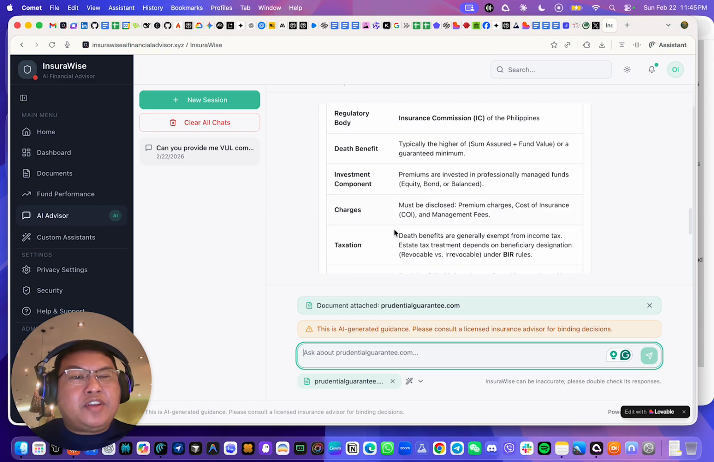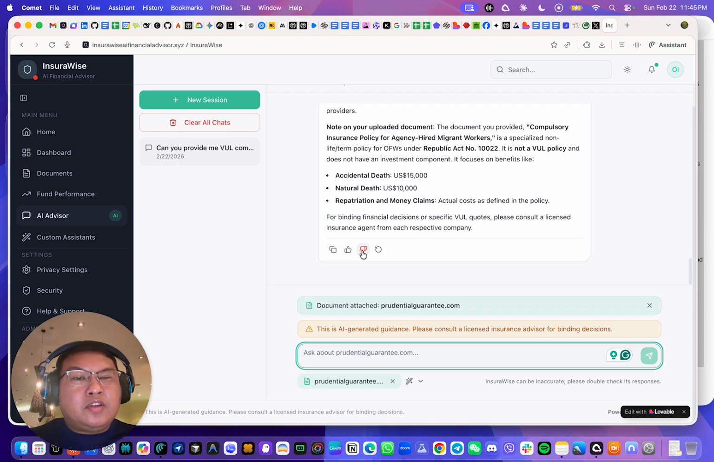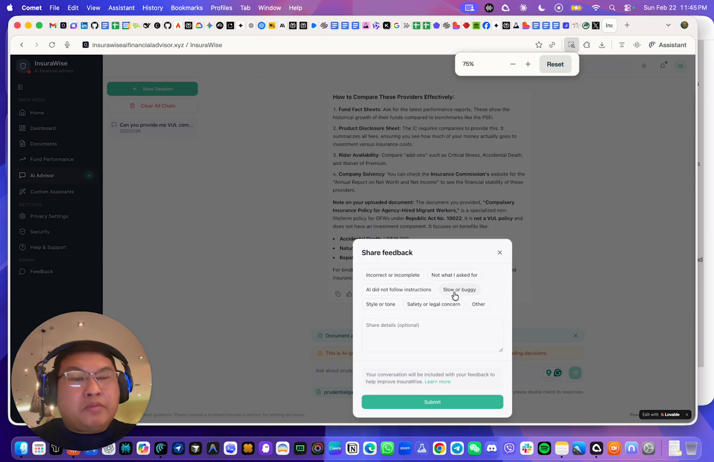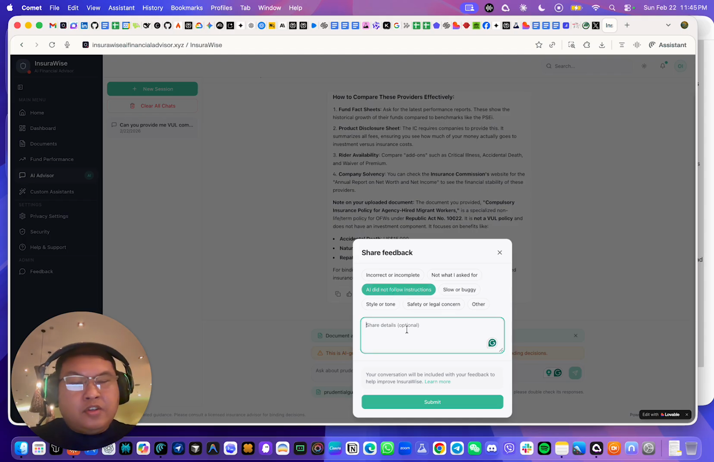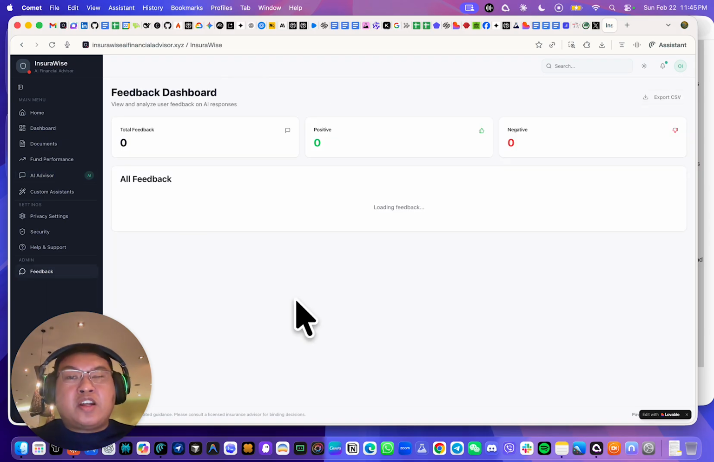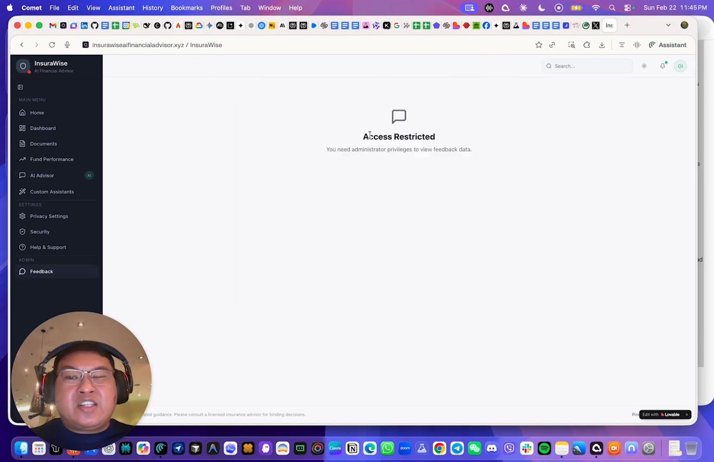So you have the option to thumbs down, which means that you're going to give feedback that it's not following the instructions. So we can type test and then click submit. Now, this feedback will go here, but unless you're the administrator, you will not have access to this page. As we can see, access restricted. This is exactly what you will see if you're not the administrator.